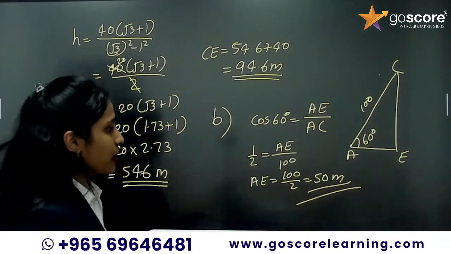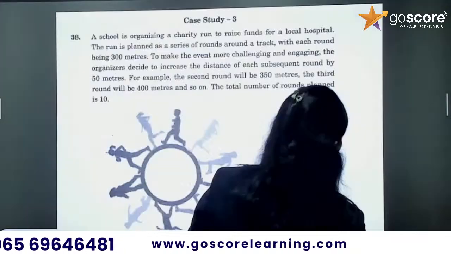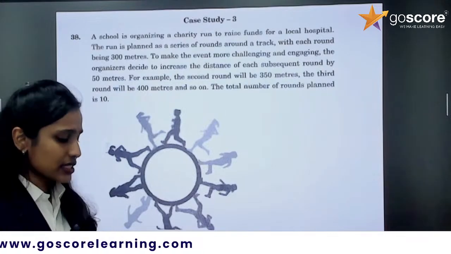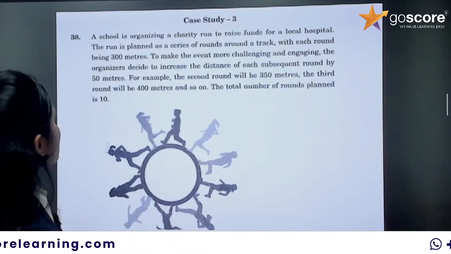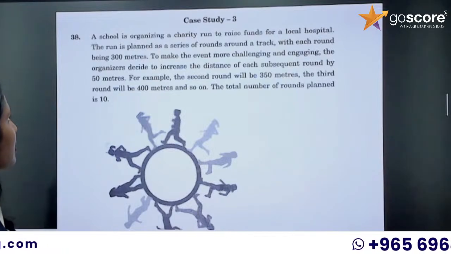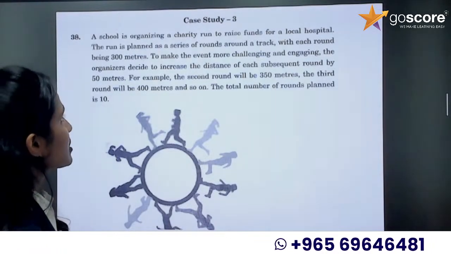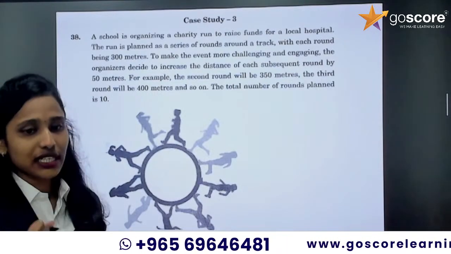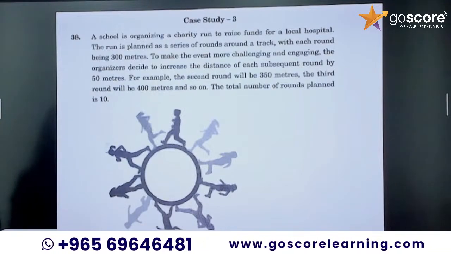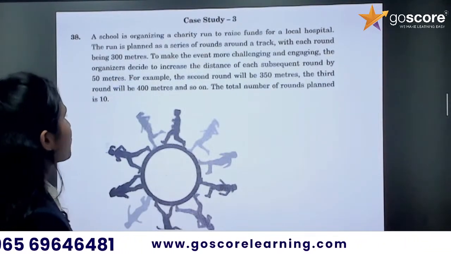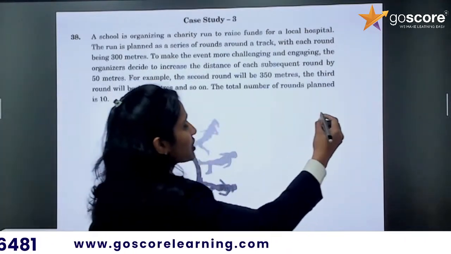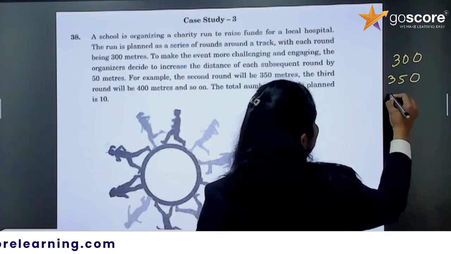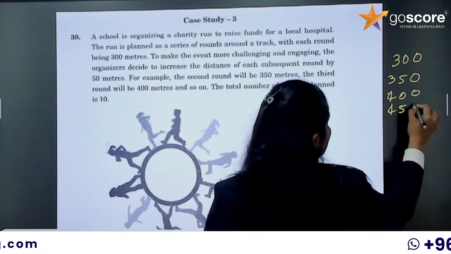Okay. So, next case study question is done. Now, the last question, it's a simple question, right? A school is organizing a charity run to raise funds for a local hospital. The run is planned as a series of runs around a track, with each round being 300 meters. To make the event more challenging and engaging, the organizers decide to increase the distance of each subsequent round by 50 meters. That means, if we start with 300 in the first round, second round will be 350, third round will be 400, then 450, then 500.